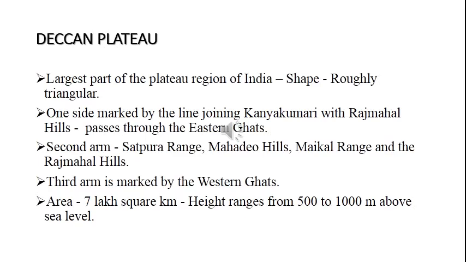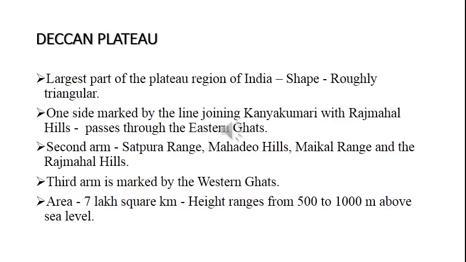The second arm is marked by the Satpura range, Mahadev Hills, Maikal range, and the Rajmahal Hills. That is, this line is drawn in the northern part of the Deccan Plateau. Then the third arm, on the western side, is marked by the Western Ghats.